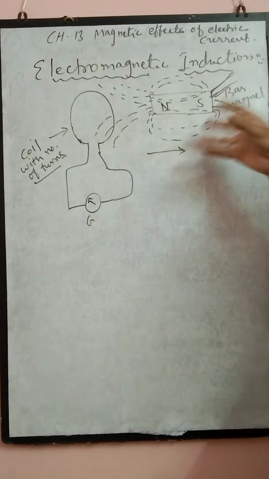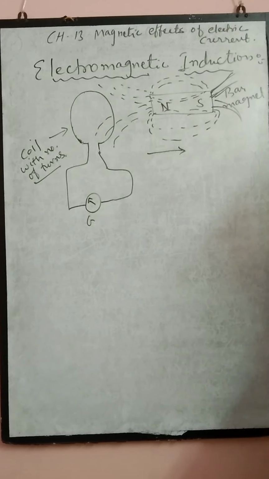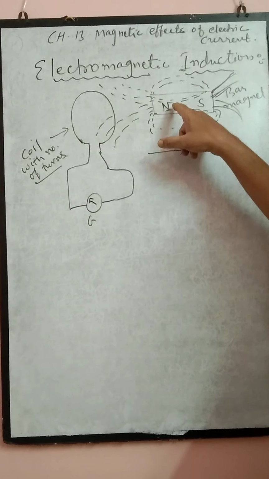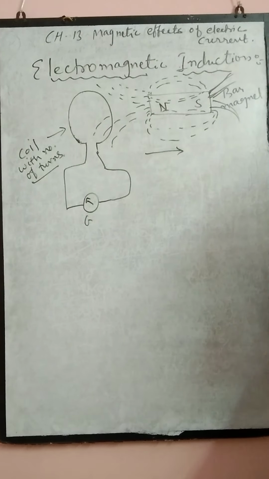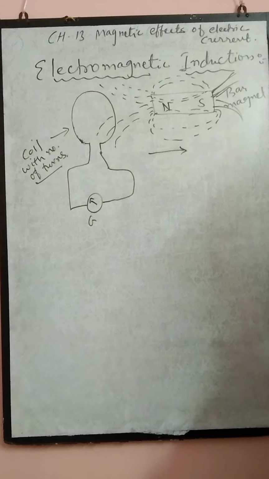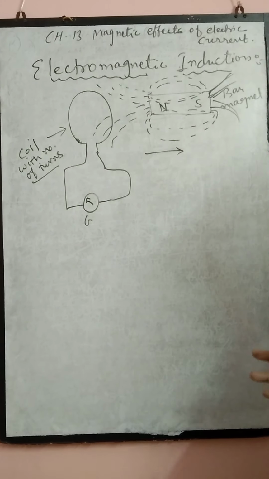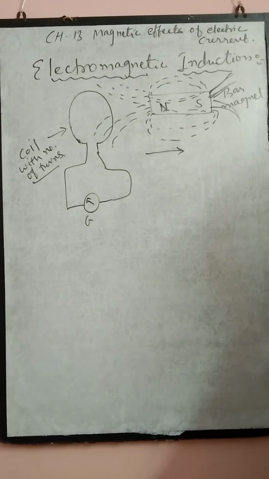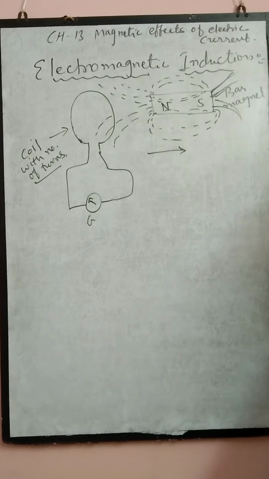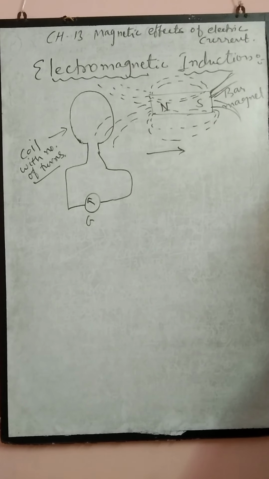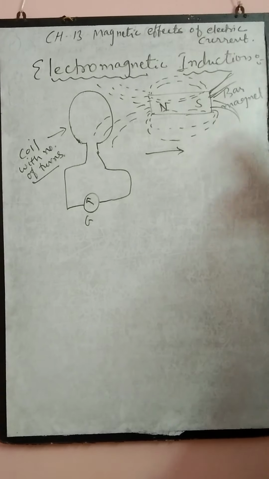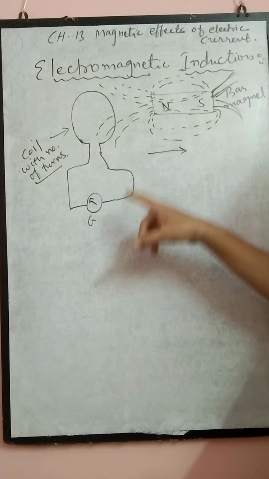Irrespective of the pole, this current is generated, but the direction of the current depends on which pole is towards the coil. That we are not going to discuss at present, but what we can say is the change in field lines linked in a coil will cause electric current, and that phenomenon is called electromagnetic induction.